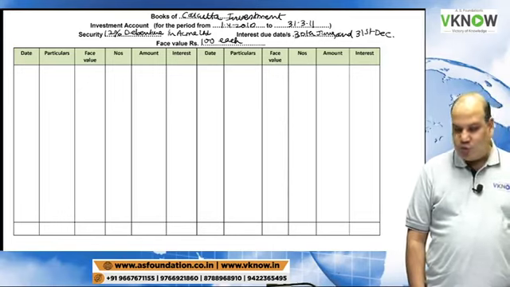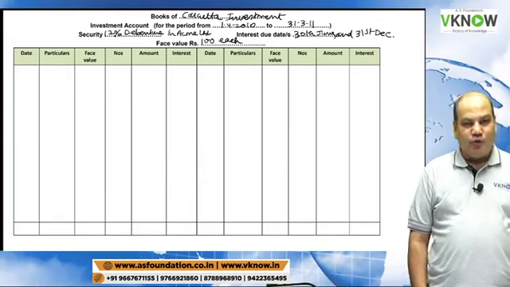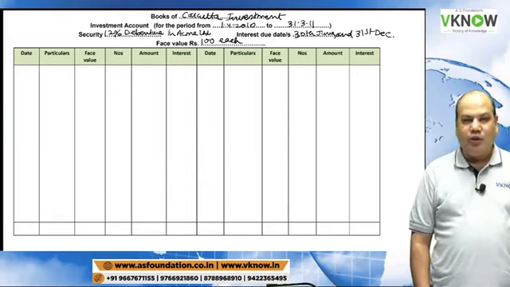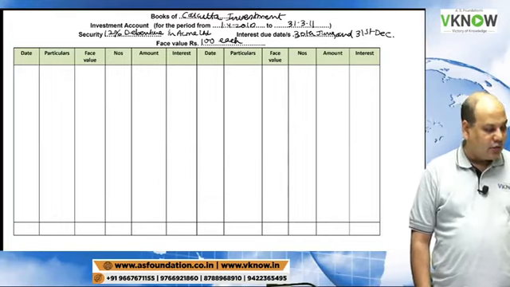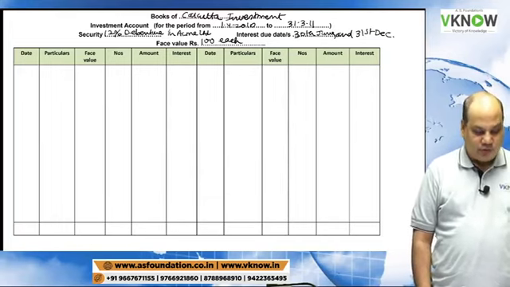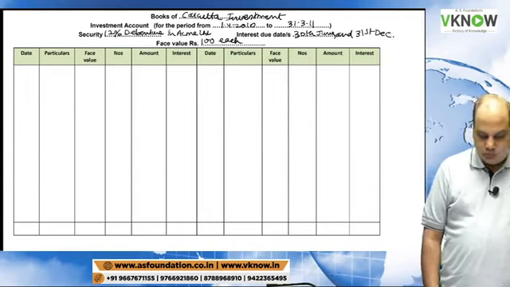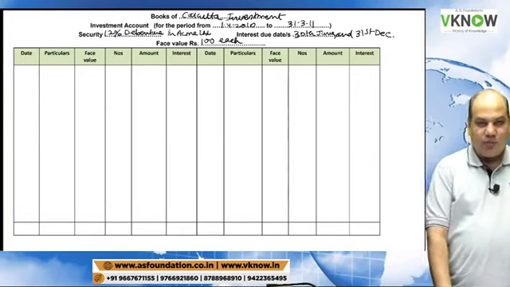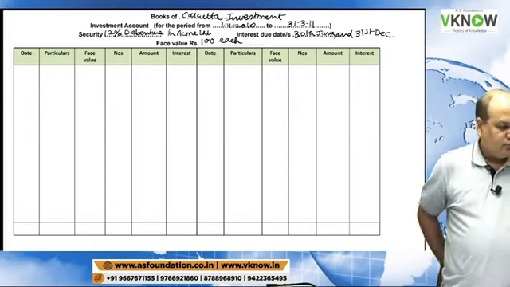If your notebook is small, open the notebook fully. Debit side 6 columns on the left page, credit side 6 columns on the right hand side page. Is it over?